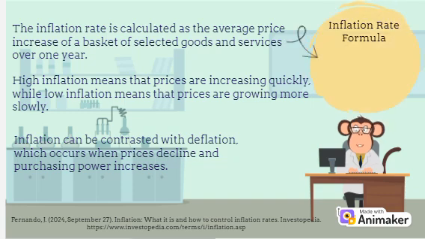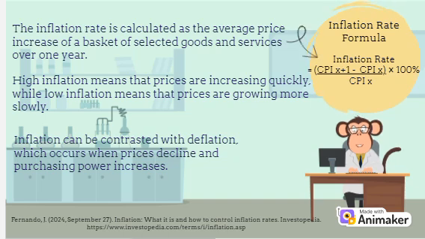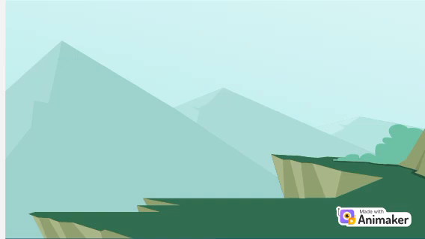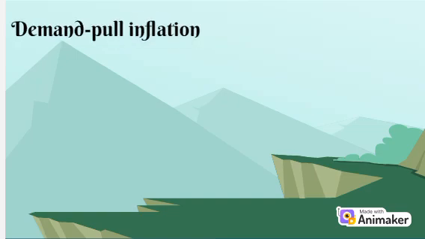Inflation rate can be calculated by the current year's CPI minus the previous year's CPI, then divided by the previous year's CPI and multiplied by 100%. CPI means Consumer Price Index. There are two types of inflation. One of them is demand pull inflation.